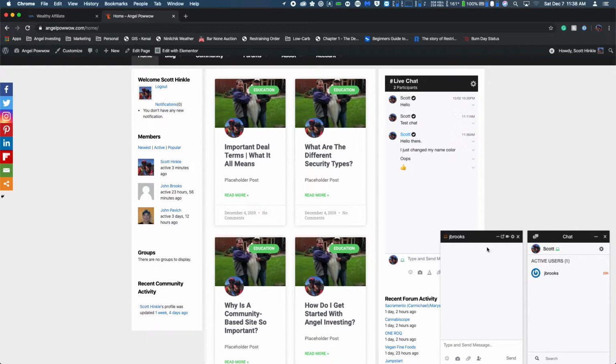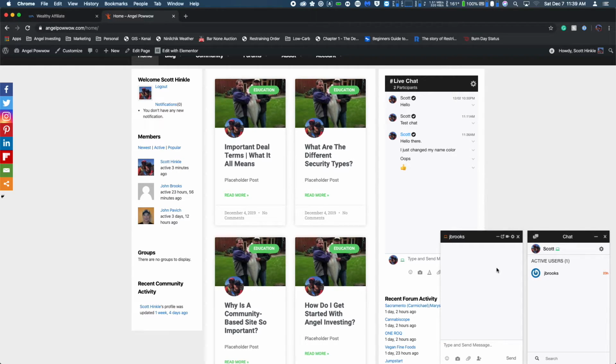Well, there's actually a couple neat features. So if you click on settings, you can clear your conversation, attach a file, so you can send only John a file. You can start a video chat with John, so that's kind of cool. What'll happen is it'll create a link. You both click on that link, and then you've got video chat, assuming you have a camera and microphone on your device, and you guys can actually have a live one-on-one chat. You can also block him, so if John's just being obnoxious or you don't like him for some reason, you can block him from live chatting you.